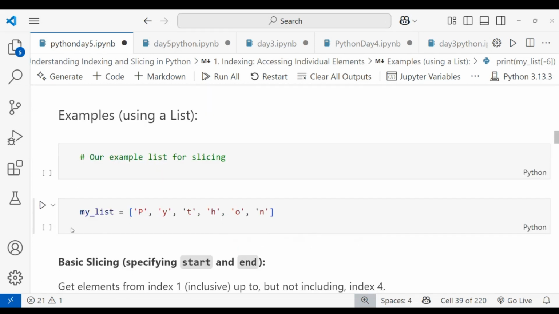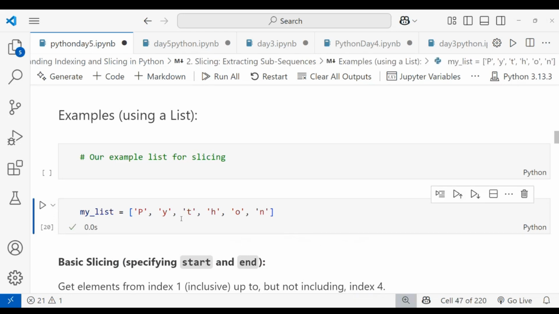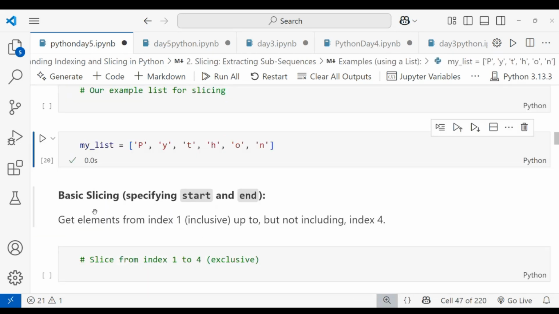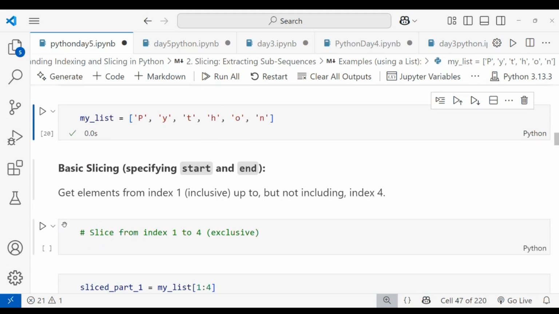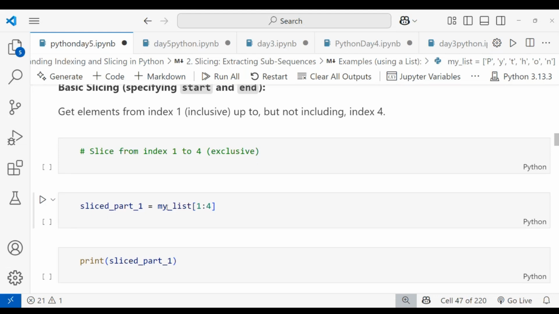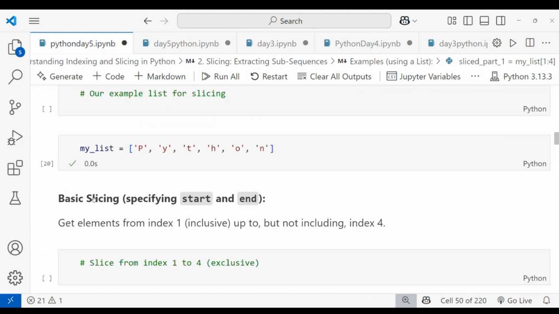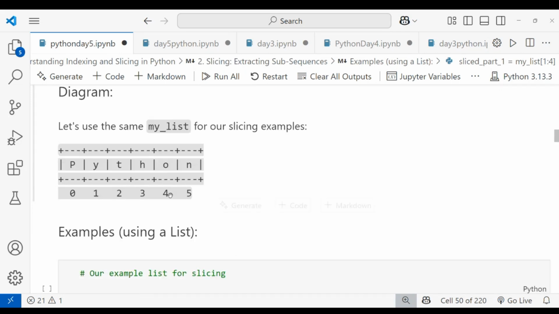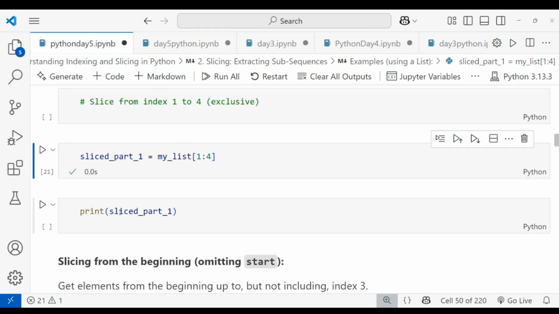You can see I am storing my list with the data values, and I am giving the basic slicing, specifying the start value and end value. So get elements from index 1 up to but not including index 4. Let's see. Slice my list from 1 up to 4. So I will get the output Y, T, H, like that.